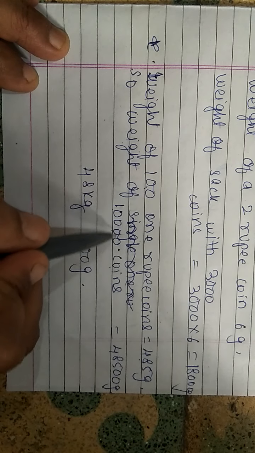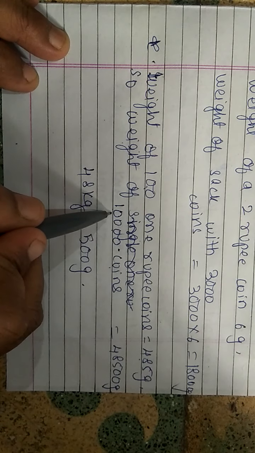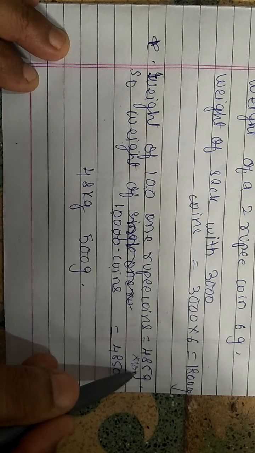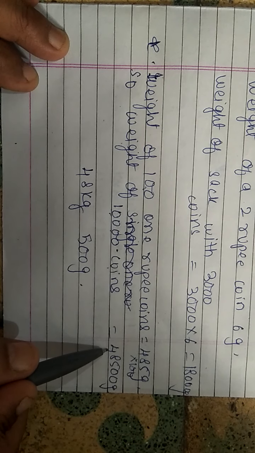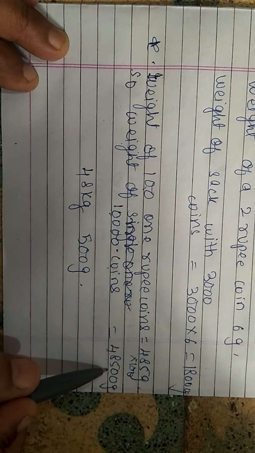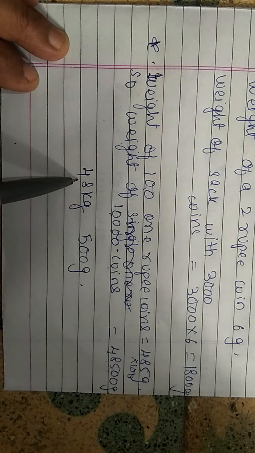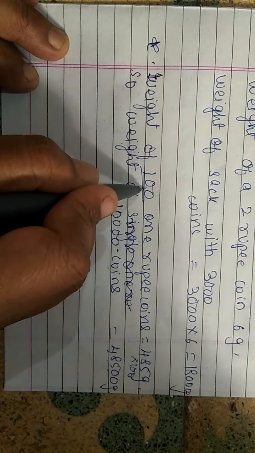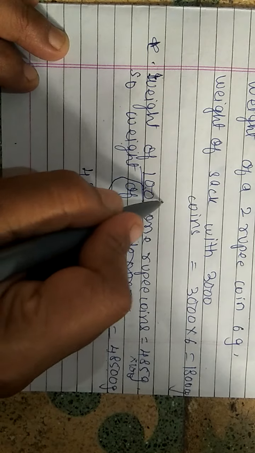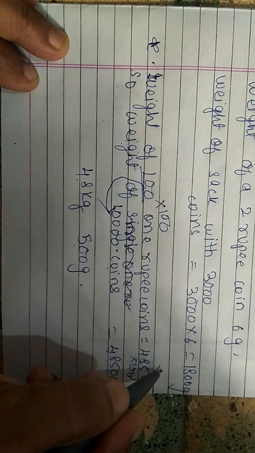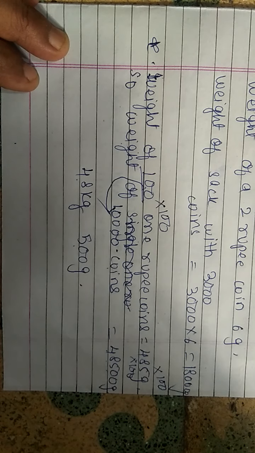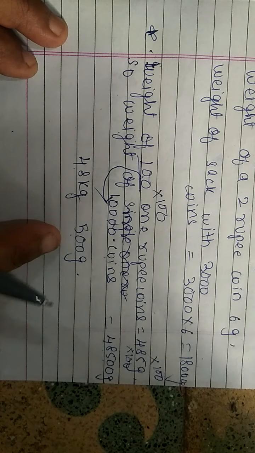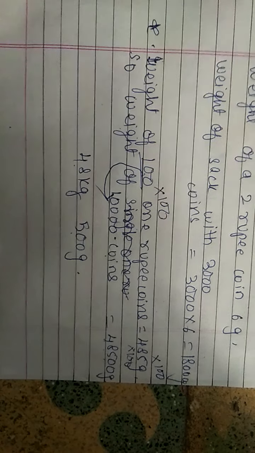This coins is becoming how much, children? 100 into 100. So this we will multiply it by 100. You will get 48,500 gram. That is equal to 48 kg 500 gram. What I did, children, here, this is becoming how many times? 100 times. So this will become also 100 times. Understood? In this way, we got 48 kg 500 gram.